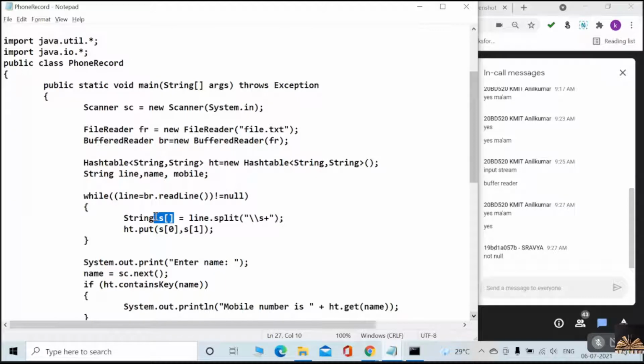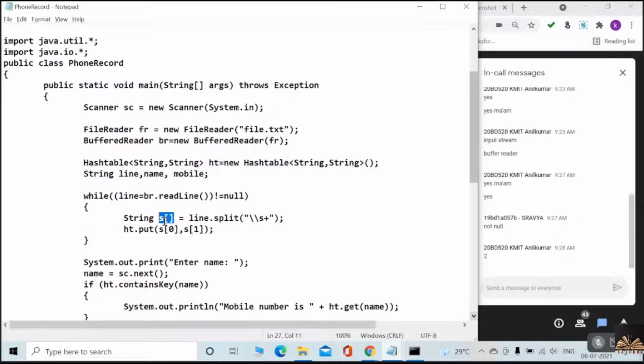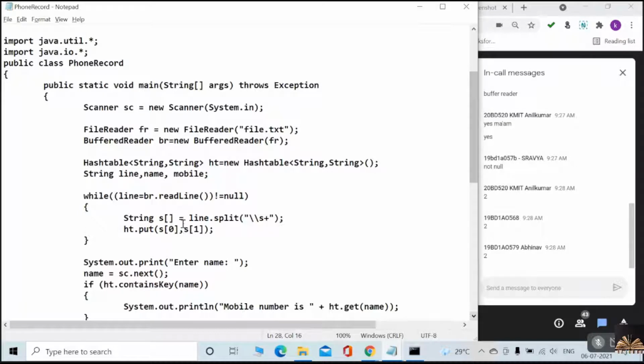Okay, I'm storing in the... where are you, Shravya, so far? Only Anil is responding. Where are the other guys? So the split returns the string array, no? So in the string array, now tell me how many elements are there in the split? Yes, very good, excellent. 2, very good, Abhinav. So only 2 elements. One is the name, second is the phone number.